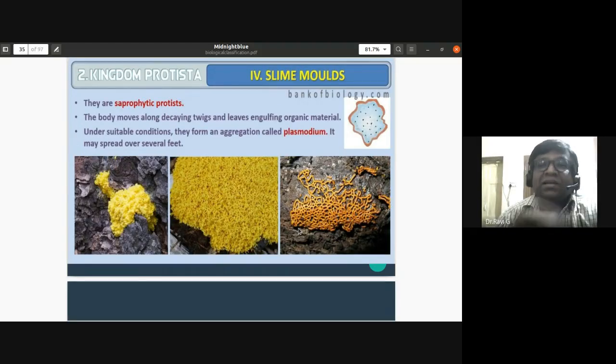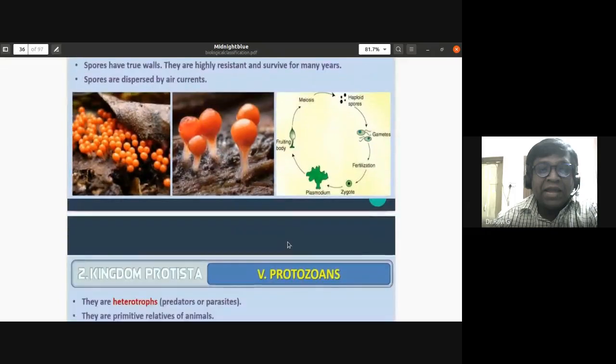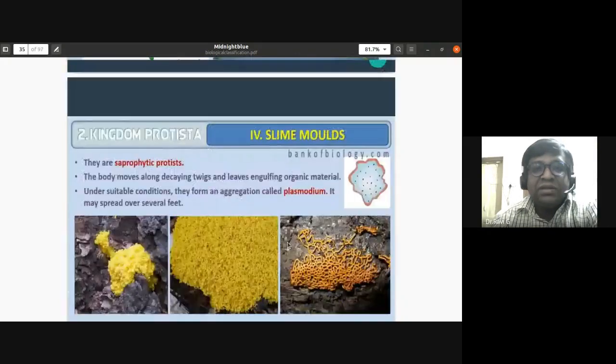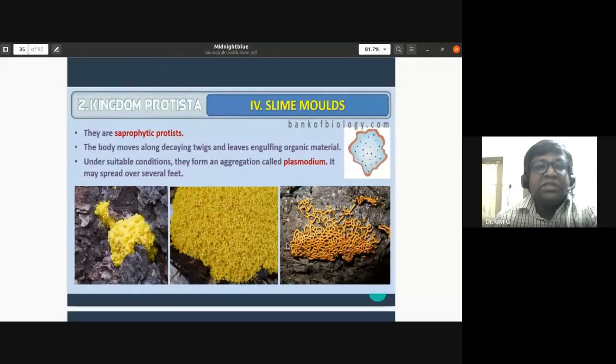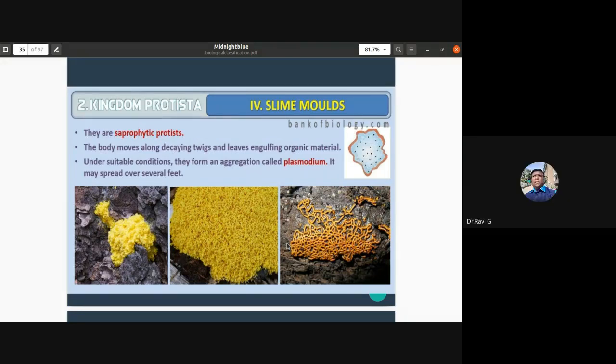The next classification under the protista is the slime molds. So the slime molds are generally noticed here. Let us discuss the slime molds. They are saprophytic protists. They are not heterotrophic, they are saprophytic protists. That is, the slime molds are dependent upon the dead and decaying organic contents of plants and animals. That is the reason they are called saprophytic protists.